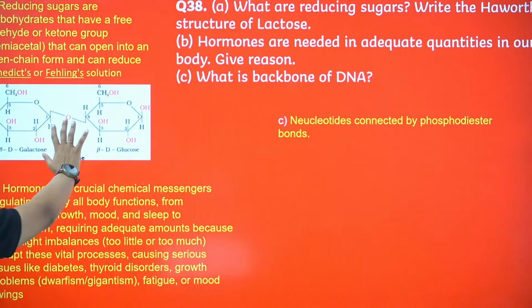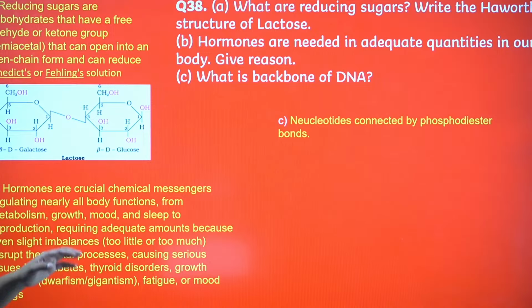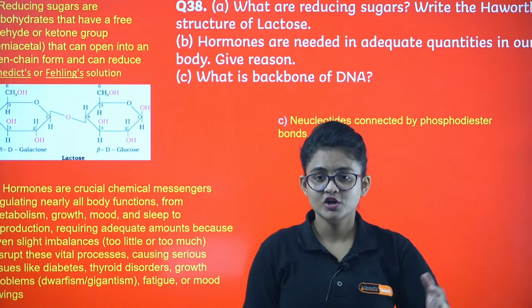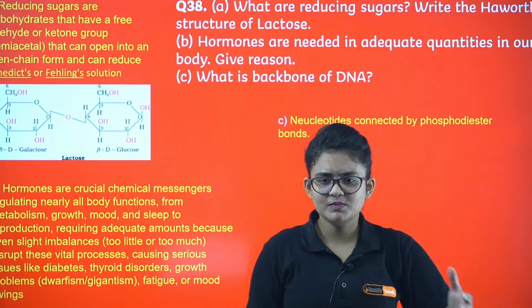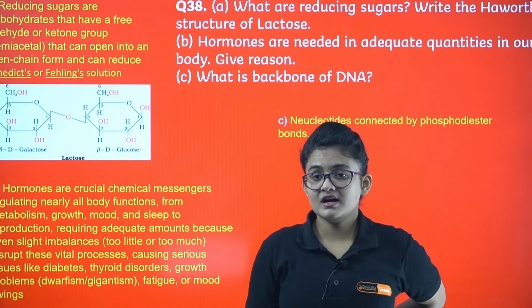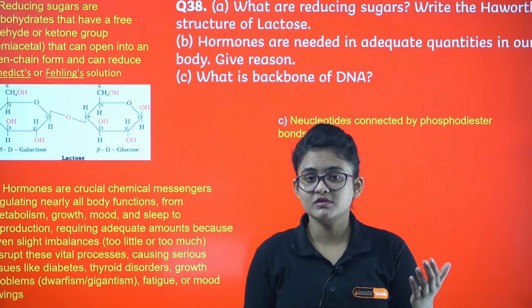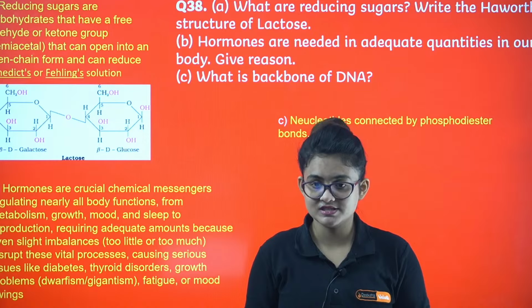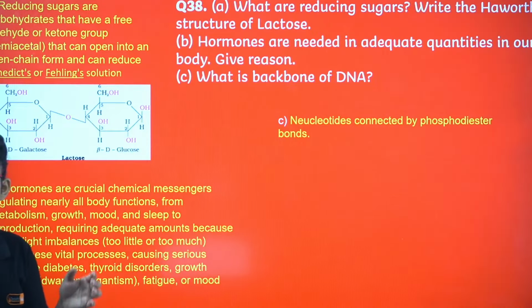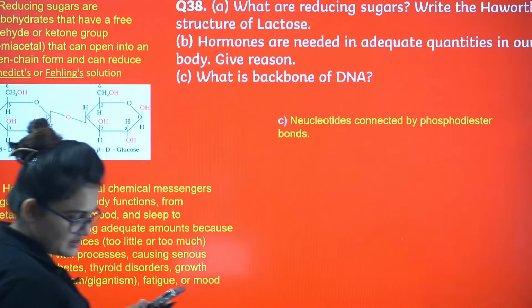This is the lactose Haworth projection. Another thing is hormones, they are needed in the adequate amount. Why? Because hormones regulate everything in your body, like your growth, your mood, your sleeping pattern, reproduction, your characters, everything. So in case they are not in adequate quantity, you can face some disorders related to the deficiencies, right? That's not expected. Next, what is the backbone of DNA? Definitely it's nucleotides connected by phosphodiester bonds. I guess it's clear.